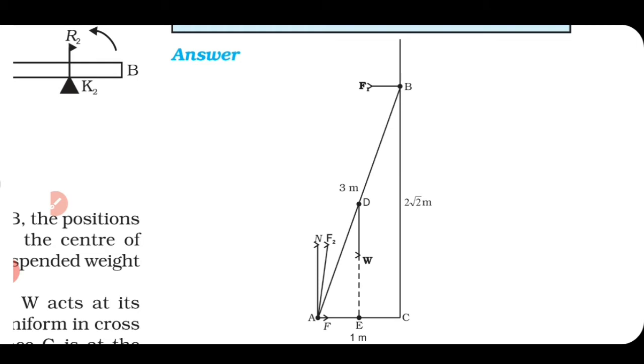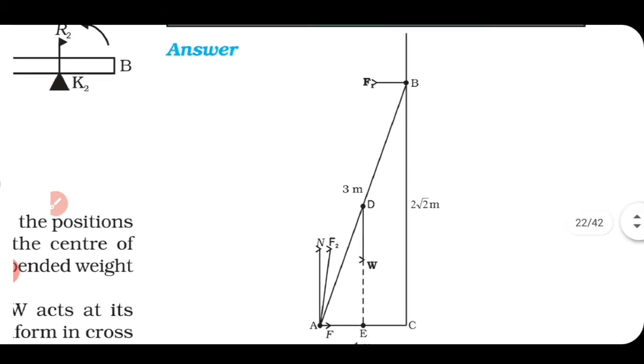So first we will apply the condition for translational equilibrium. We know for translational equilibrium, the condition is net force should be equal to 0. Here, the forces are there in horizontal direction as well as in vertical direction. So we can apply the condition in horizontal direction and in vertical direction separately.